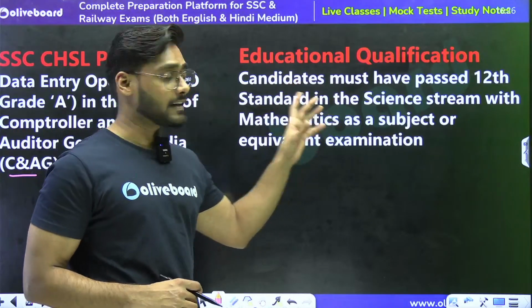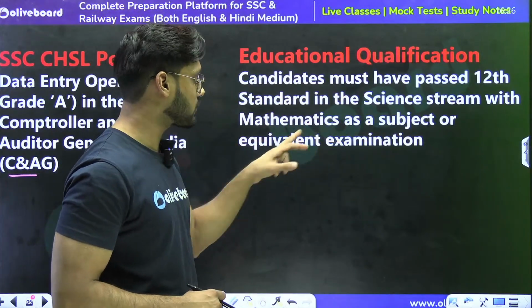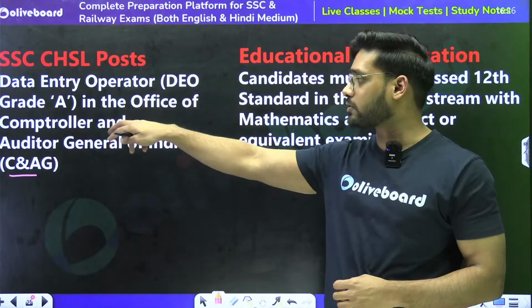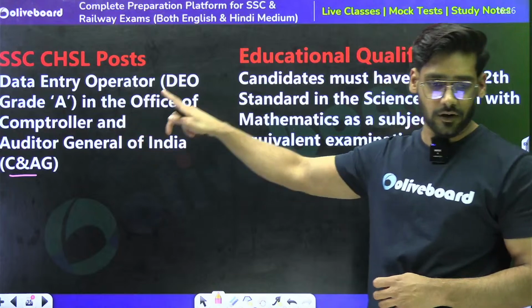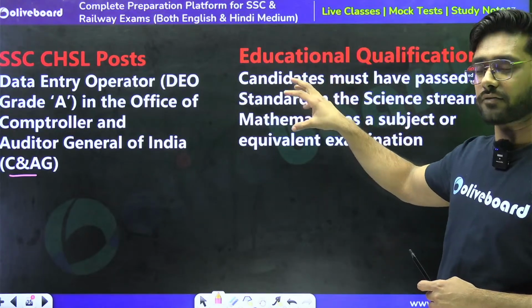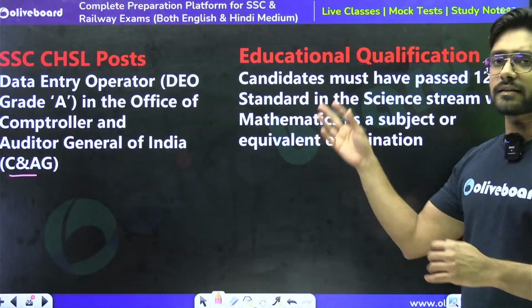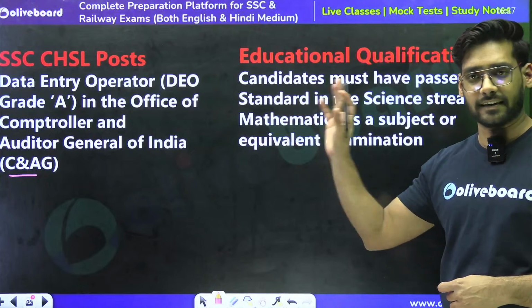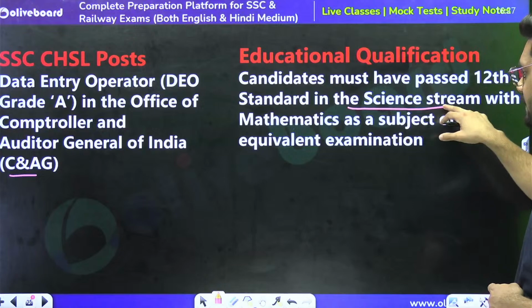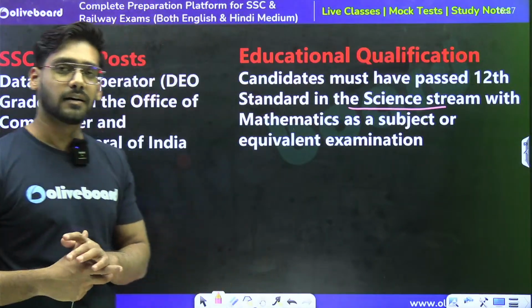There is some different criteria for this post. The candidate must have passed 12th standard in the science stream with mathematics as a subject or equivalent examination. If you are applying for the DEO grade A post in the Office of C and AG, then there is a separate criterion. For all the other posts, be it LDC, JSA, PA, SA, you should just be 12th pass. But in this one, you should belong to the science stream with mathematics as a subject.